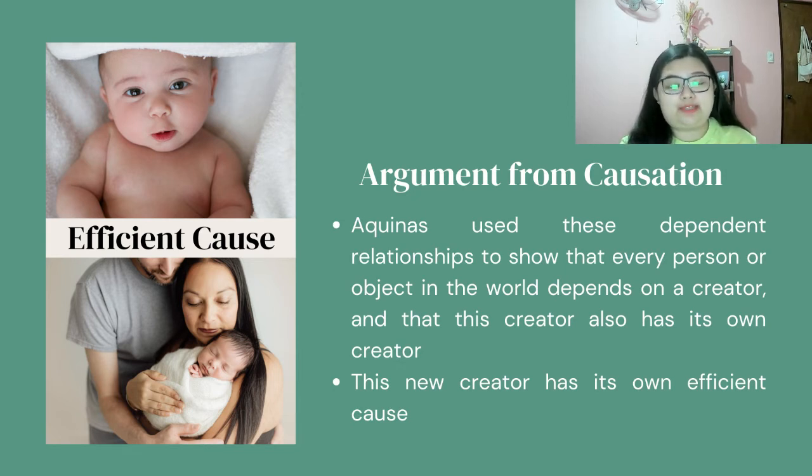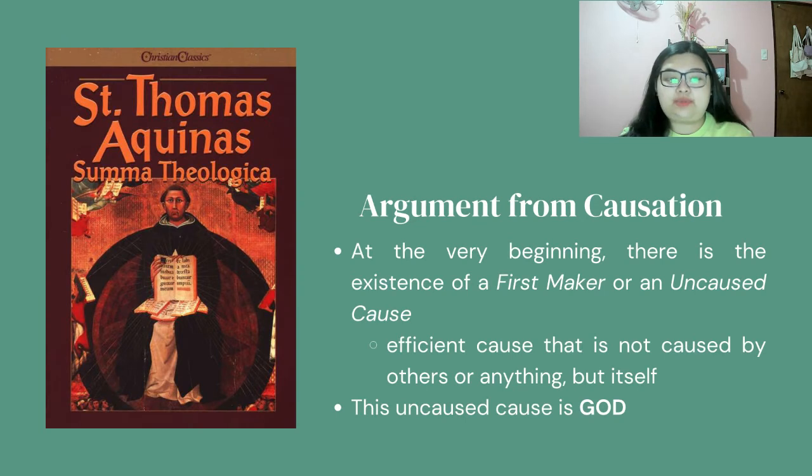Aquinas used these dependent relationships to show that every person or object in the world depends on a creator, and that this creator also has its own creator. Then, this new creator has its own efficient cause. It is then logical to assume that at the very beginning, there is the existence of a first maker, or an uncaused cause, which, as the name suggests, is the efficient cause that is not caused by others or anything but itself. This uncaused cause is attributed by Aquinas to the Christian God.